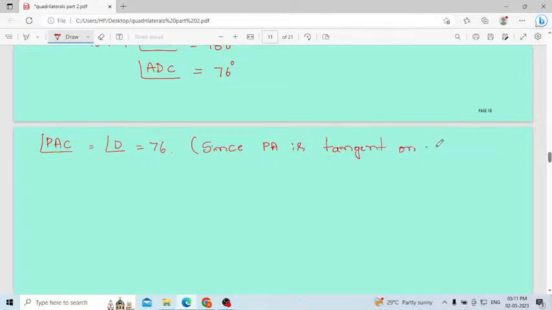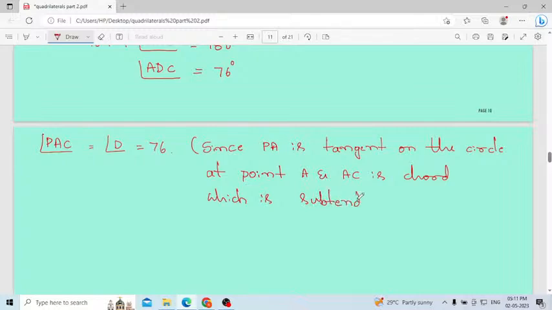PA is a tangent on the circle at point A, and AC is a chord, which is subtending the angle D, it will be 76 degrees.